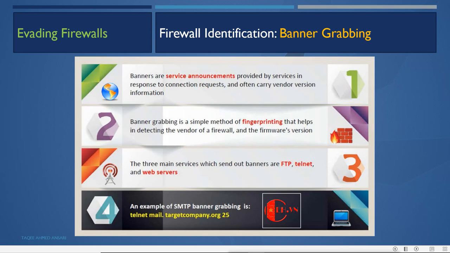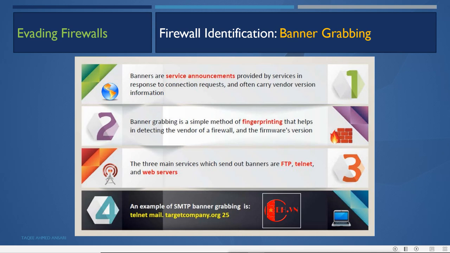Banners are service announcements provided by services in response to a connection request, and often carry vendor version information. These banners are actually very simple. They are the service announcements provided by the services in response, so whoever wants to connect to the service will receive the banner. It says that this is the server, and it does these things. With those banners, it can show the vendor and version information also. So banner grabbing is a simple method of fingerprinting that helps in detecting the vendor of a firewall and the firmware version.